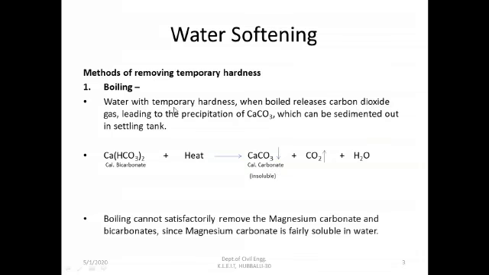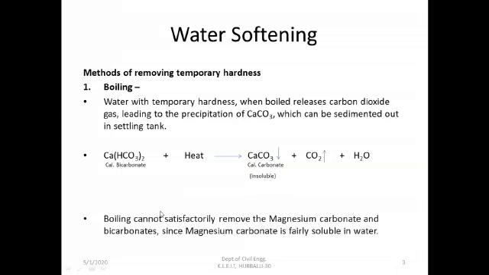But one drawback of boiling is that we cannot boil a huge quantity of water. That is, this method cannot be used for softening water in huge amounts. The other drawback is that it cannot satisfactorily remove magnesium carbonate, as it is very much soluble in water, carbonate as well as bicarbonates.